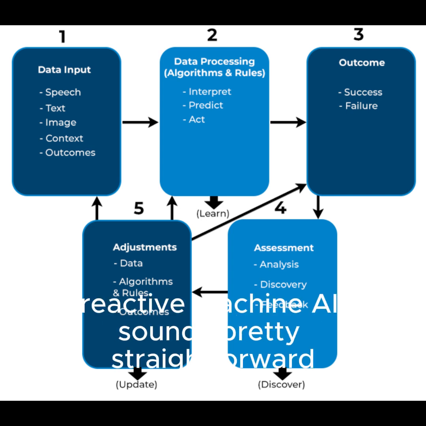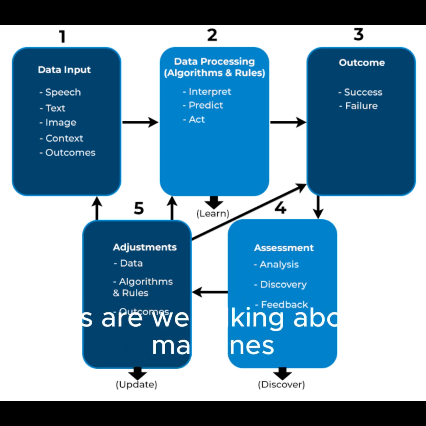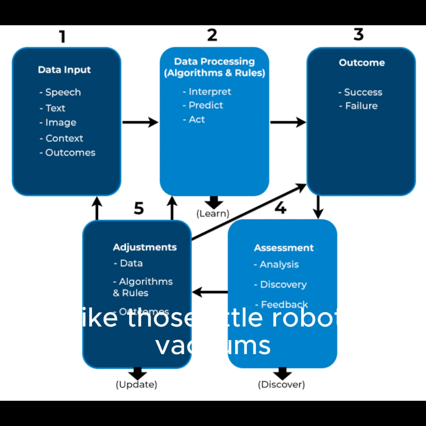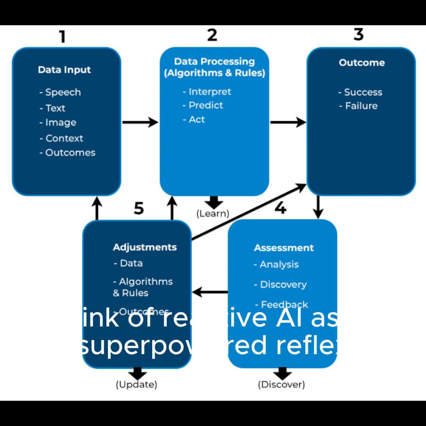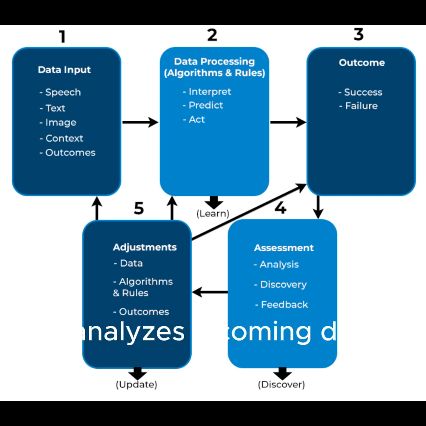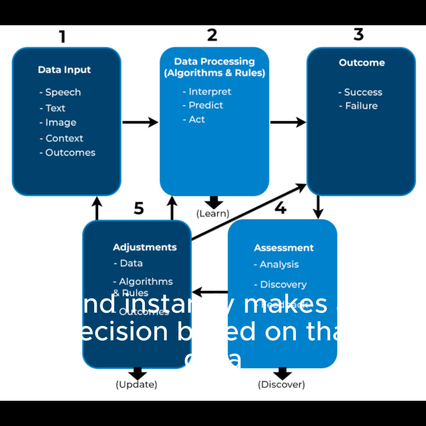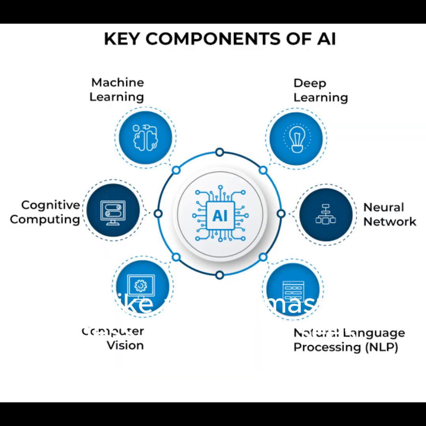Reactive machine AI sounds pretty straightforward. Are we talking about machines that just react to their environment, like those little robot vacuums that bump around your house? That's a great example. Think of reactive AI as a super-powered reflex. It analyzes incoming data and instantly makes a decision based on that data. It's like a grandmaster chess player who sees the board, analyzes all the possible moves, and picks the best one all in a split second. But it doesn't learn from past games or develop strategies over time. So it's all about instant reactions. No deep thinking involved. Got it.